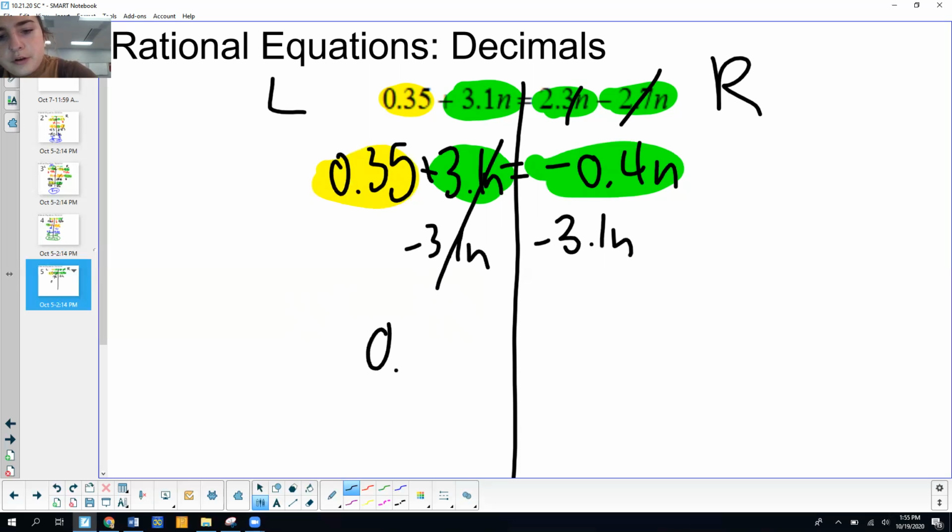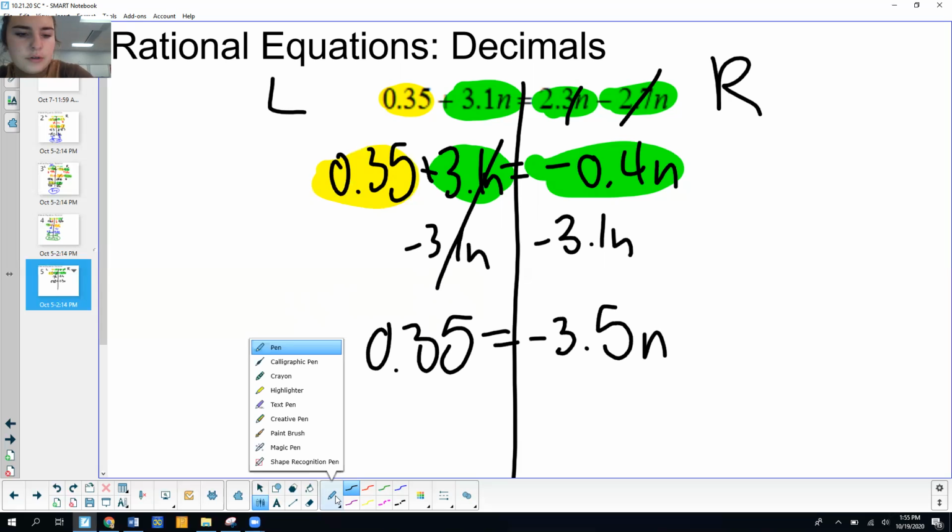So it's going to leave me with 0.35 equals, and then I'm going to go to my calculator, negative 0.4 minus 3.1 gives me negative 3.5n. Sorry, I left it that way. Where's my variable?